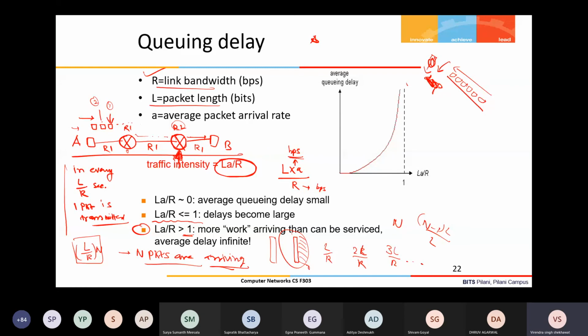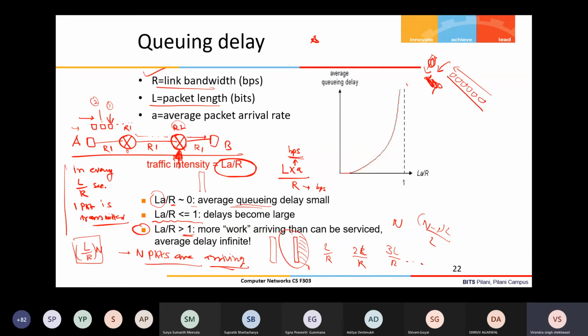Right? So when my traffic intensity value is less than or equal to 1, then the delay depends on the pattern of the packet arrival. If traffic intensity is almost 0, then the average queuing delay will be small. Traffic intensity near 0 means the rate is high and the arrival rate is less, but packets can come in a burst, right?